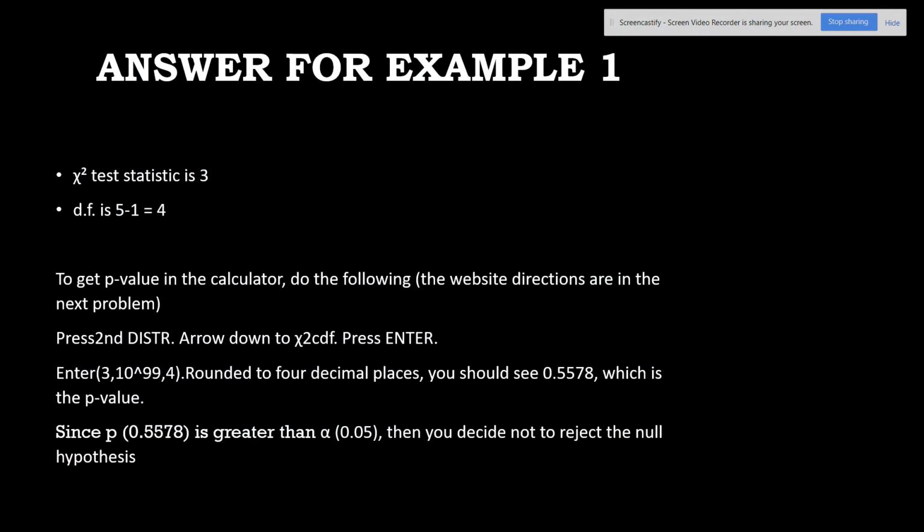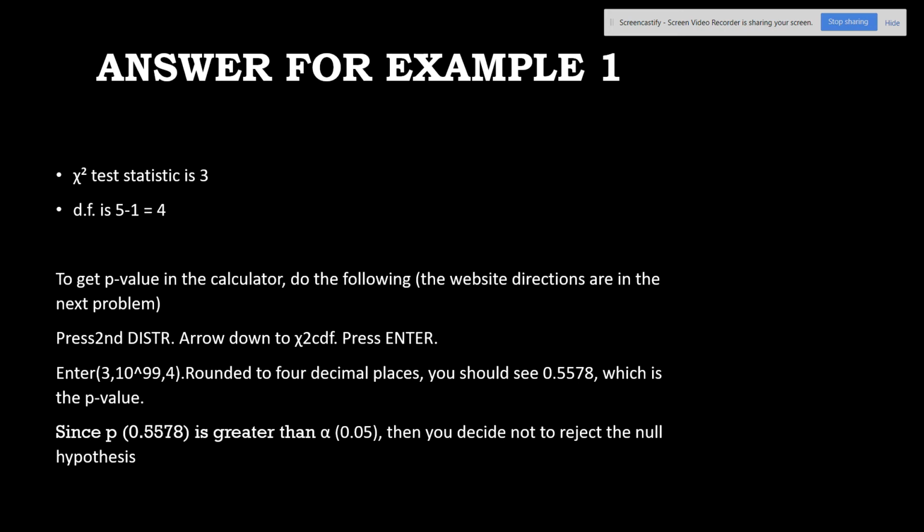So my degrees of freedom is 4 because 5 minus 1. Remember, I had 5 categories minus 1. There is a way in the calculator to get the p-value, but I really want you guys to use the website. I think it's so much easier. But in the calculator, if you ever want to find it, you push second distribution, arrow down to chi-squared CDF, and you hit enter. And then you have to do 3, which is your test statistic, comma, positive infinity, and then the degrees of freedom is 4. And then you get 0.5578, which is the p-value.